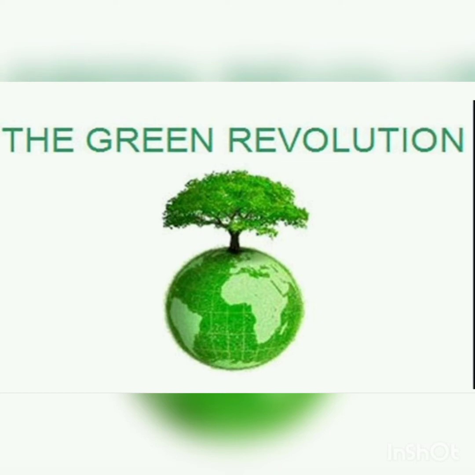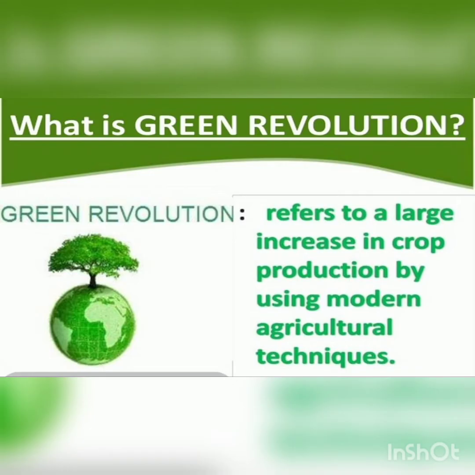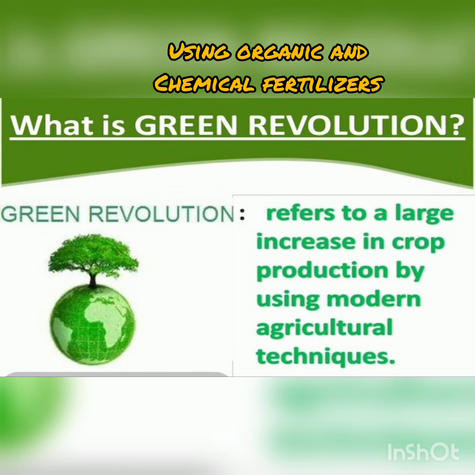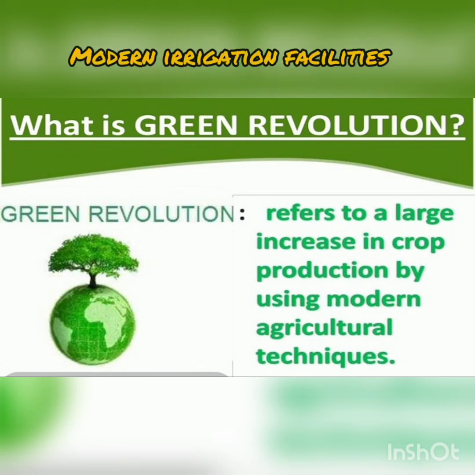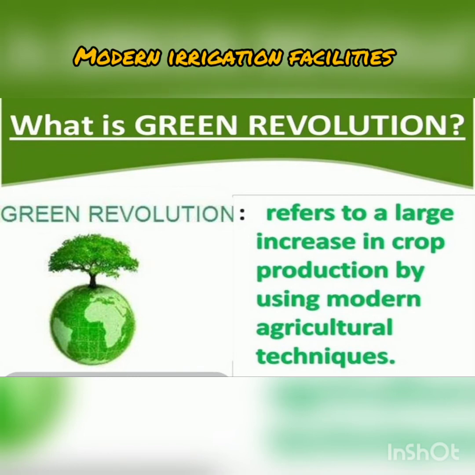However, students, the Green Revolution has changed agriculture in many ways. So what is Green Revolution? Green Revolution refers to a large, tremendous increase in crop production by using modern agricultural techniques like using HYV seeds, using organic and chemical fertilizers, using modern irrigation facilities, etc.